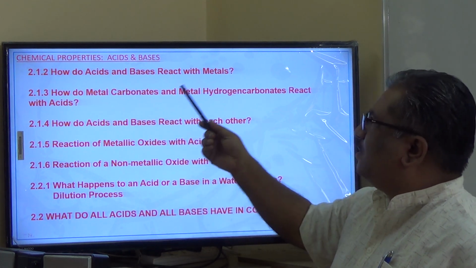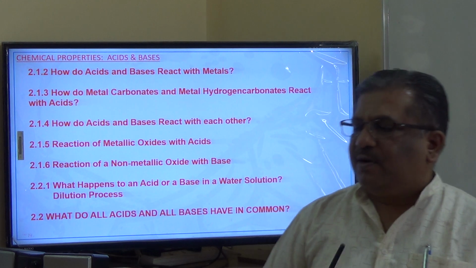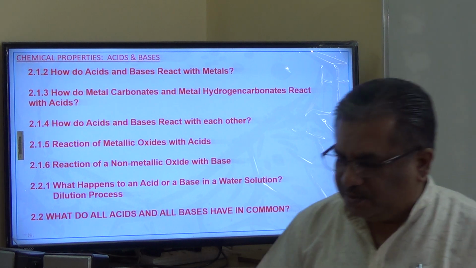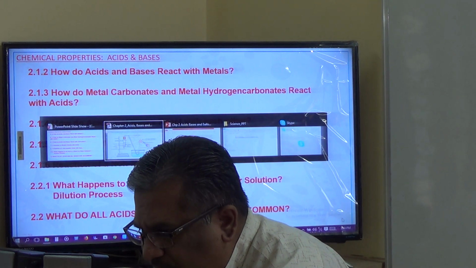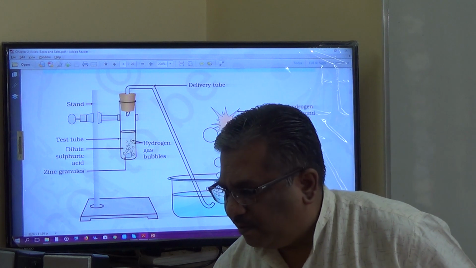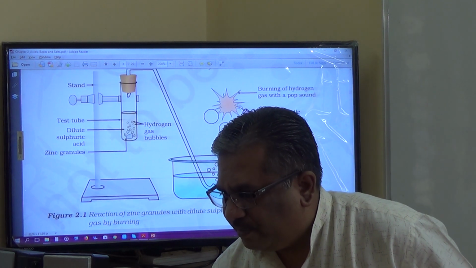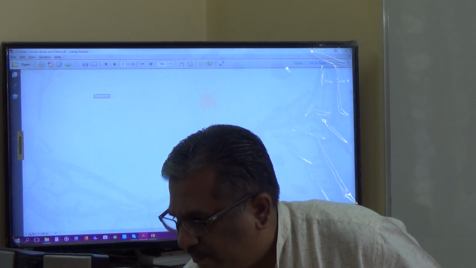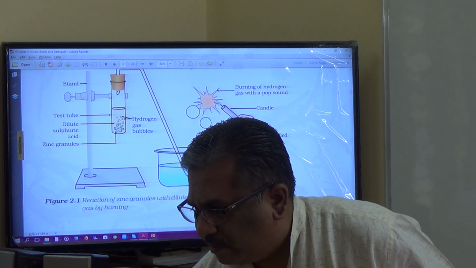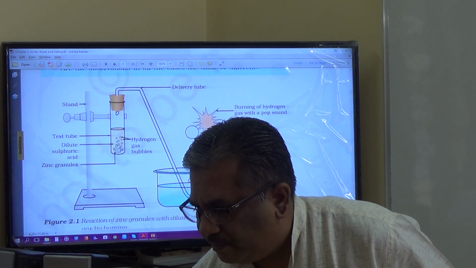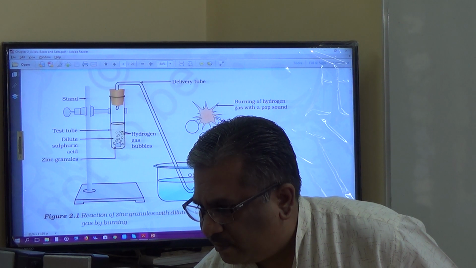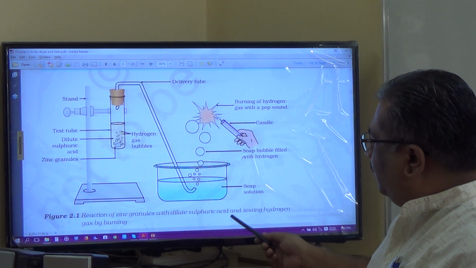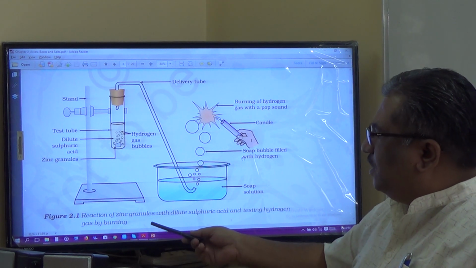That means acids and bases, how do they react with metals? Very important, how do they react with metals? In order to understand that, it is preferable to go through one activity here. What is this activity which is given in your textbook? Here: reaction of zinc granules with dilute sulfuric acid and testing hydrogen gas by burning.